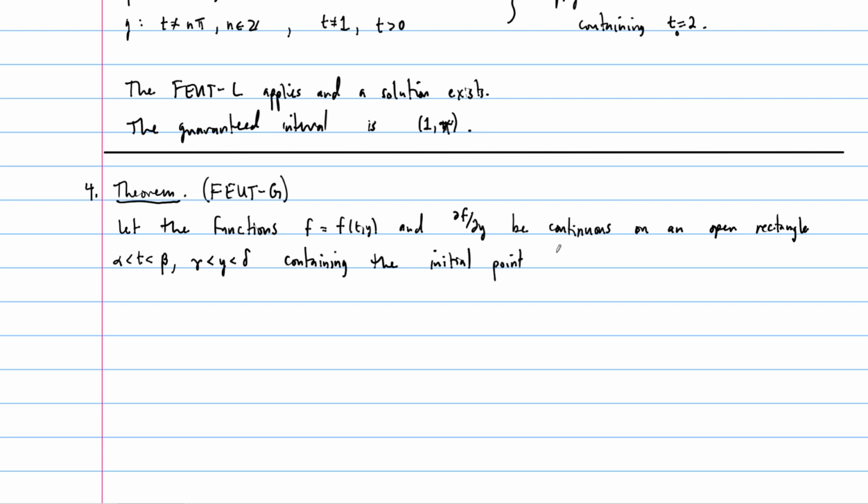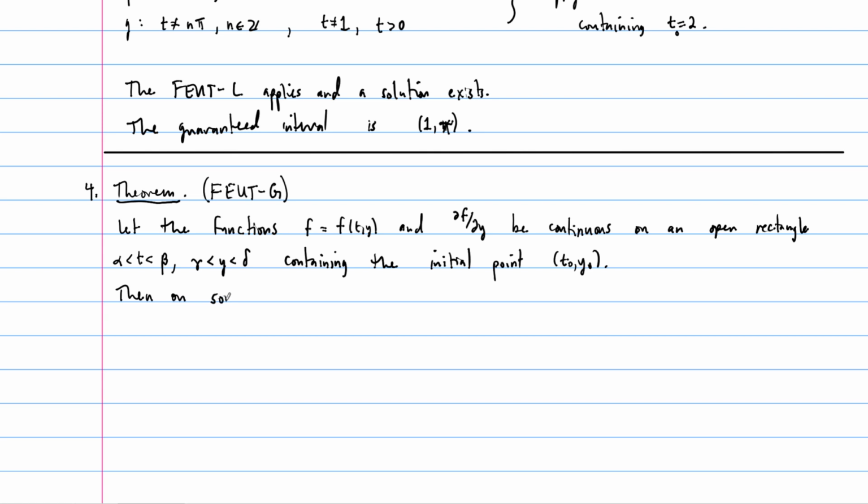This time we're going to write our initial condition as t0, comma y0, as a point in the ty plane. All right? This is our assumption. Again, the assumption's about continuity of functions, but this time the functions are more, well, they're just different, right? They look different. And the domain that we have to consider involves the y direction as well as the t direction. The linear version only involved the t direction, not the y direction, right? So here's our conclusion. And it's a little bit different than the one from before, right?